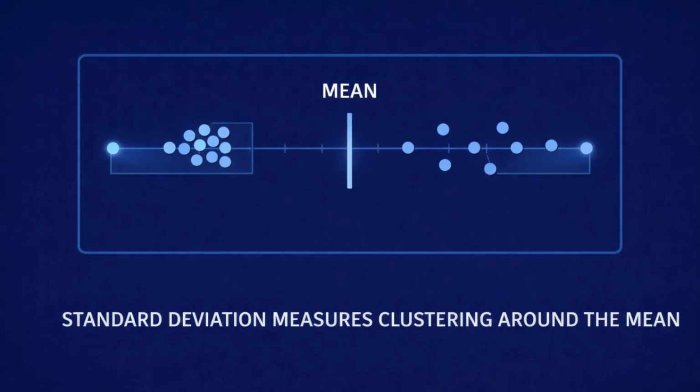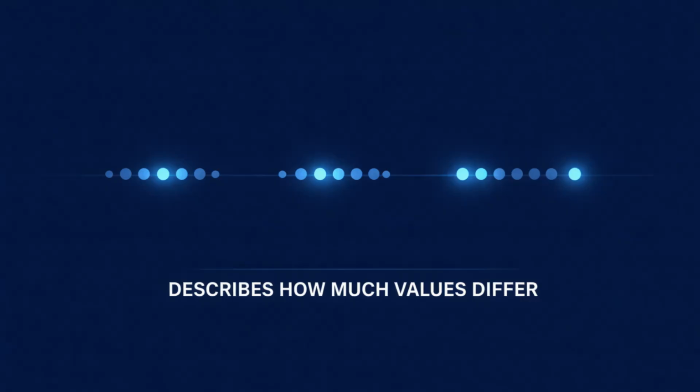Think of the mean as a center point. Standard deviation describes how tightly or loosely the values cluster around that center. It does not describe whether values are high or low. It describes how much they differ from each other.